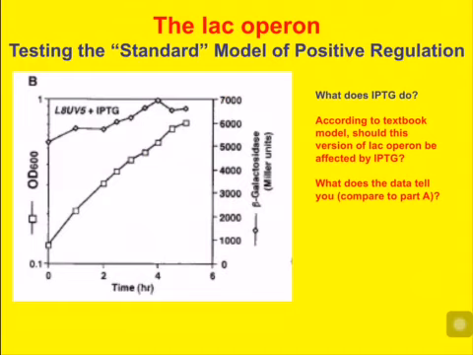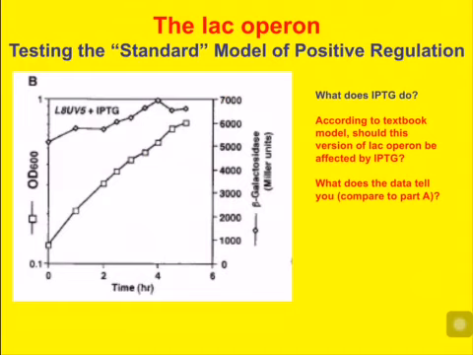How do we interpret this result? If lactose, for some reason, could not get into the cell when glucose is around, and we know this because when we add IPTG, we can induce even when glucose is around, that suggests the glucose effect is somehow inhibiting lactose transport.